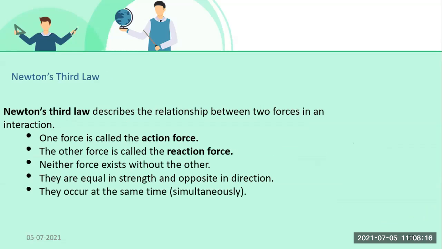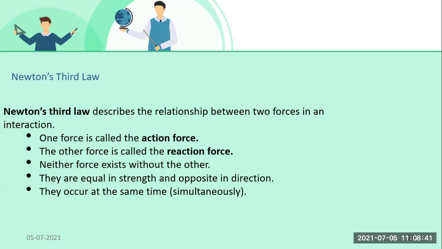Now see, Newton's third law describes the relationship between two forces in an interaction. One force is called the action force and the other force is called the reaction force. There are two forces, student, action force and reaction force. Neither force exists without the other. Both forces are required.